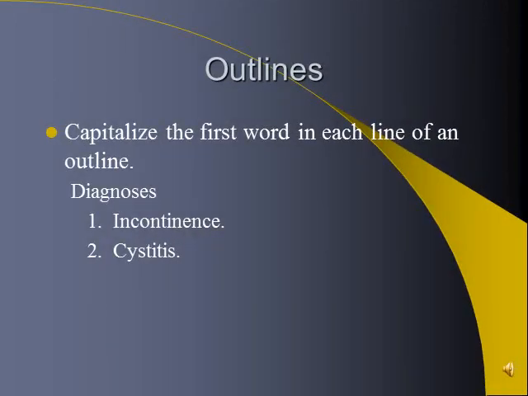We capitalize the first word in each line of an outline, such as diagnoses. Number 1, incontinence, period. Number 2, cystitis, period. Notice that even though there's only one word in each of these sentences, with this outline here, we capitalize each one and we end each line with a period. It's called a clipped sentence. Always, always end them with periods too.